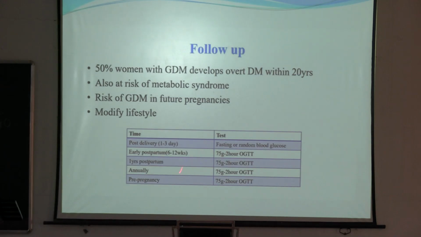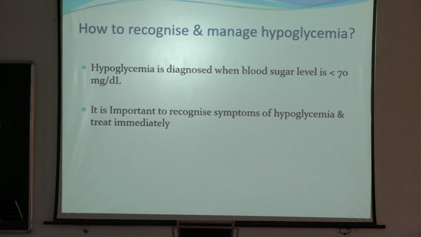So, how will you monitor postpartum? In the first 1 to 3 days after delivery, we will do fasting or random blood sugar. Early postpartum, that is 6 weeks postpartum, you will do the 75 gram glucose OGTT. After 1 year postpartum, the same test annually, we have to repeat this, and if she is planning a future pregnancy, we have to repeat this test.